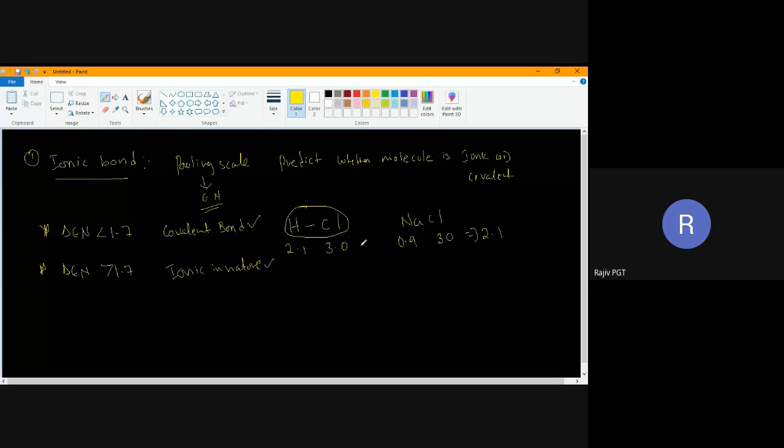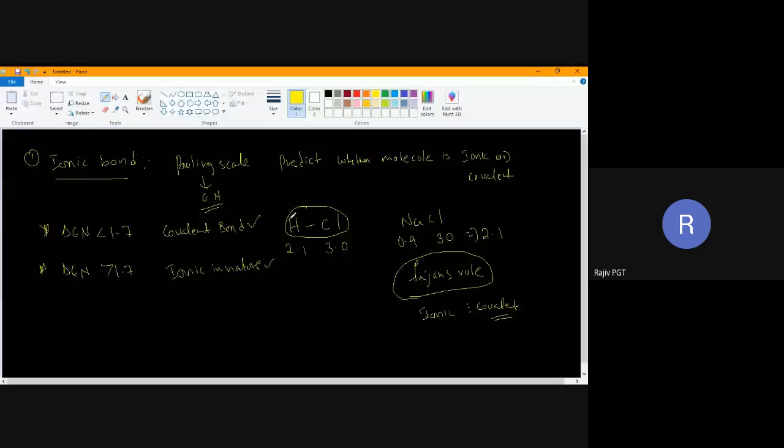Now, generally, this is the rule. We can also say that when two elements are combining, they can form an ionic bond.